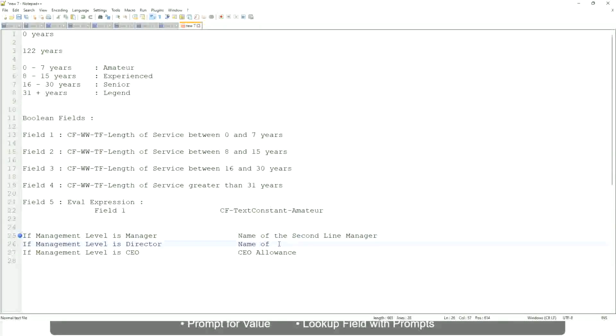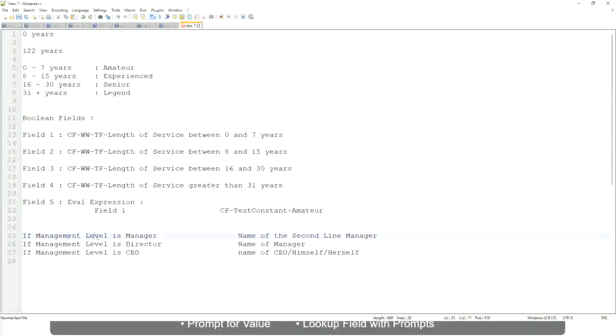If the management level is director, return the name of the manager. And if the management level is CEO, who is the manager of the CEO? Himself, right? Name of CEO, or himself, or self. Right, this is what we're going to do.